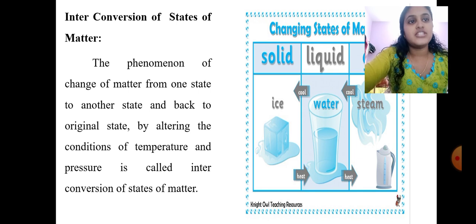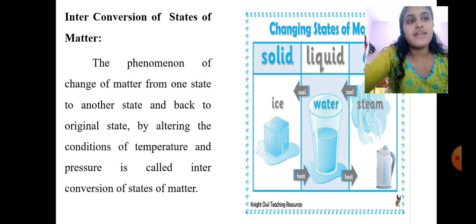First, interconversion of state of matter. The phenomenon of change of matter from one state to another state and back to its original state by altering the condition of temperature and pressure is called interconversion of state of matter.